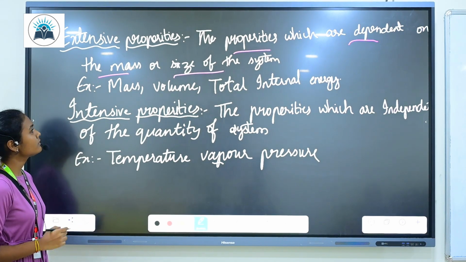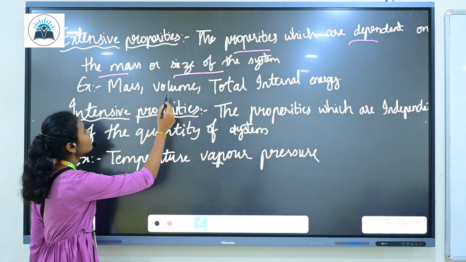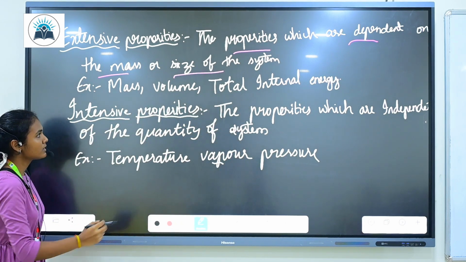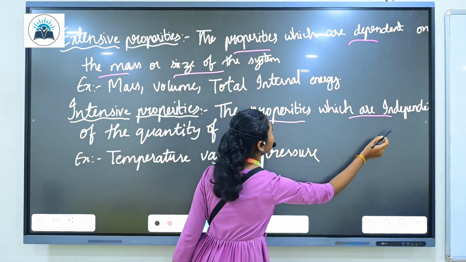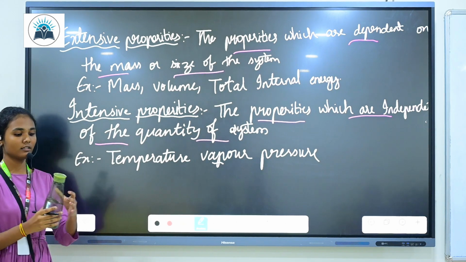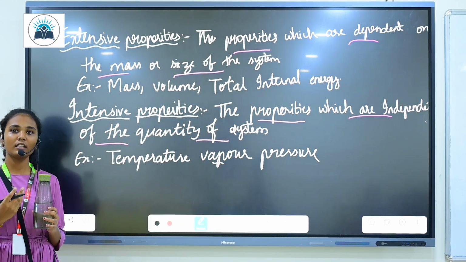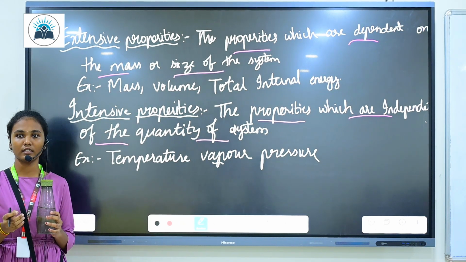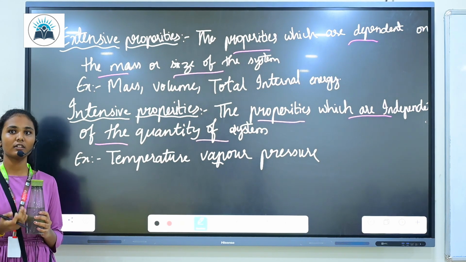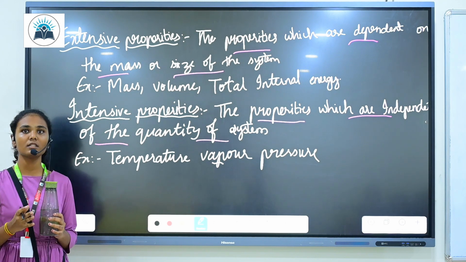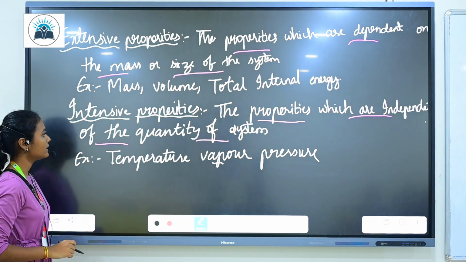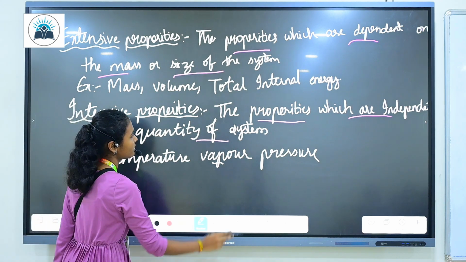The other examples of extensive properties are mass, volume, and total internal energy. So what are intensive properties? The properties which are independent of the quantity of system. If I increase the level of water or decrease the level of water, it is not going to affect the temperature. Regardless whether I increase or decrease the level of water, the temperature remains constant. Other examples of intensive properties are temperature and vapor pressure.